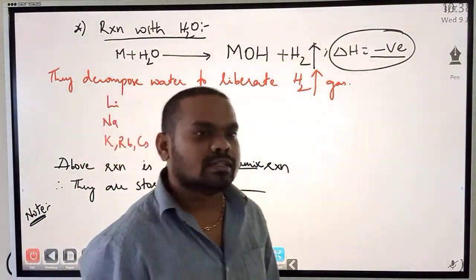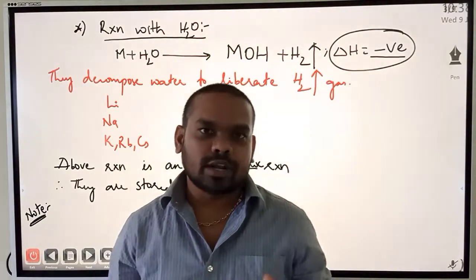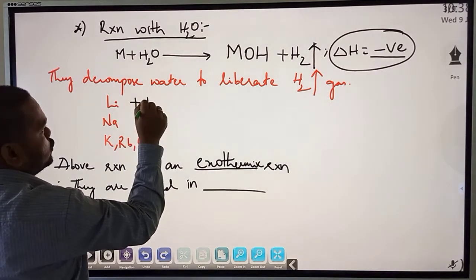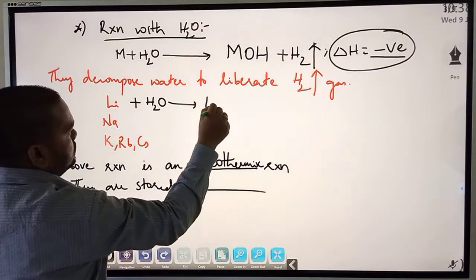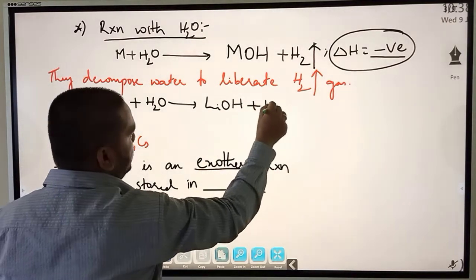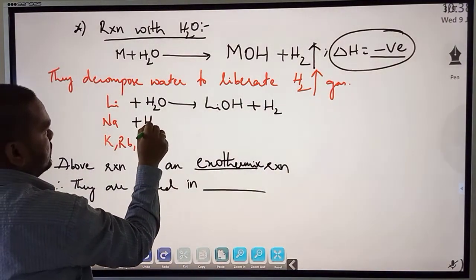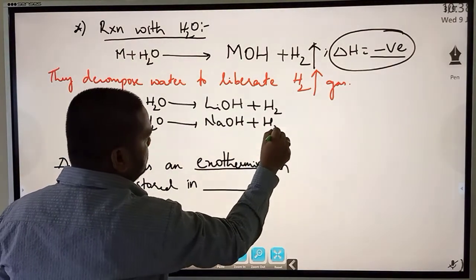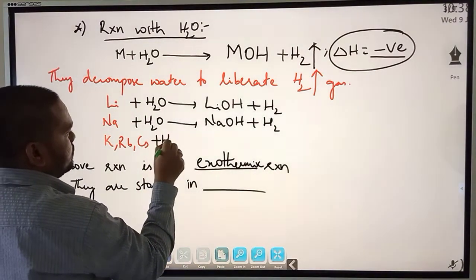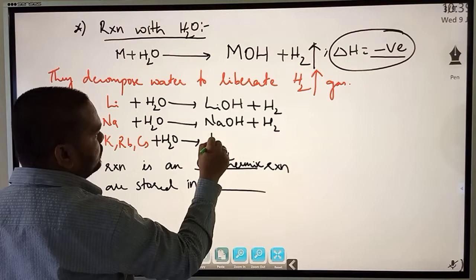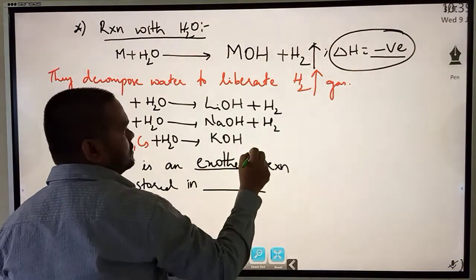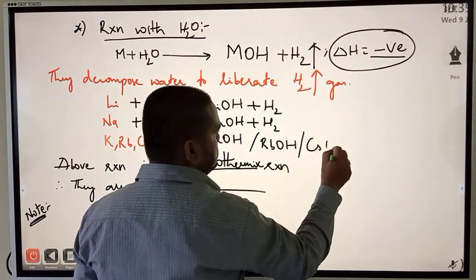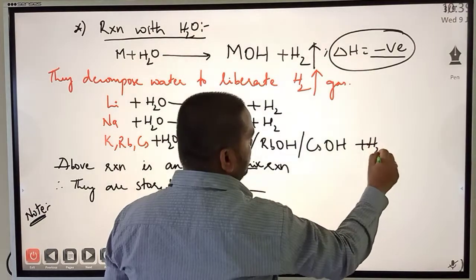In fact, the interesting point is this. Let me write the reaction. Lithium plus H2O will form LiOH plus hydrogen gas. Same with Na, it forms NaOH plus hydrogen gas, and potassium, rubidium, cesium on reacting with water form the respective KOH, RbOH or CsOH, and hydrogen gas is liberated.